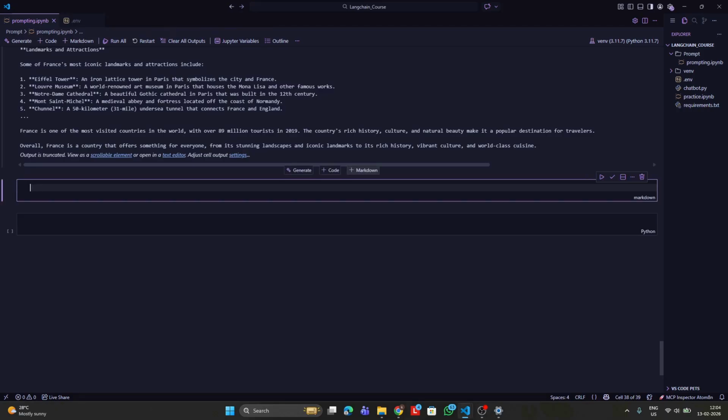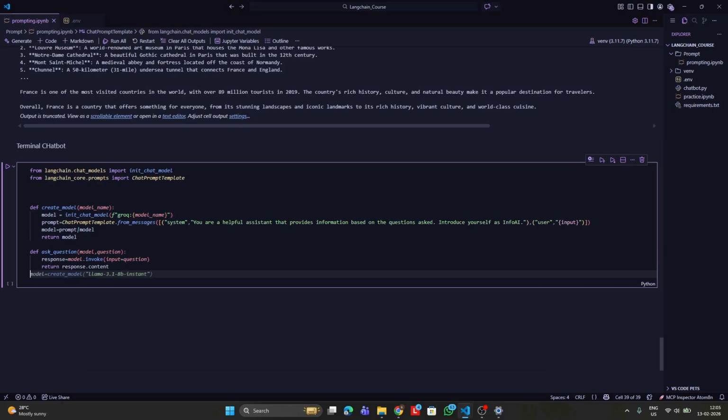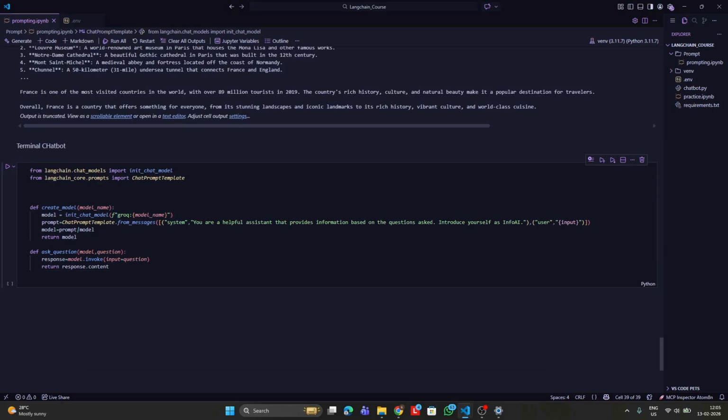Let me create a new section called terminal chatbot. Okay, so basically, let me copy paste. In the previous video, we had done the same exact thing, but with simple models. Here we have included the concept of chat prompt template too. So we have two different functions, as you can see here.